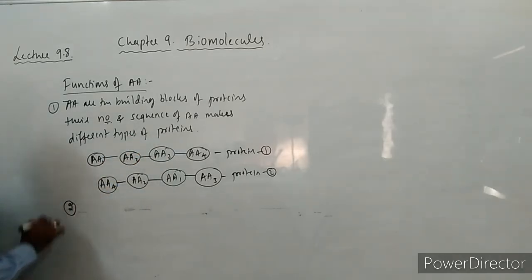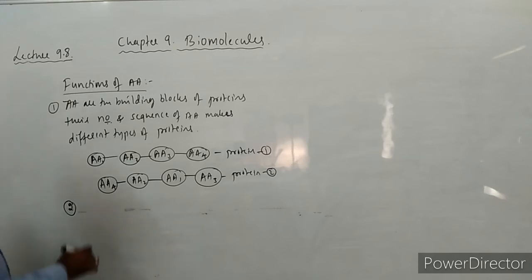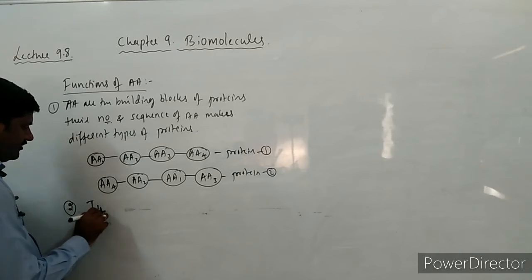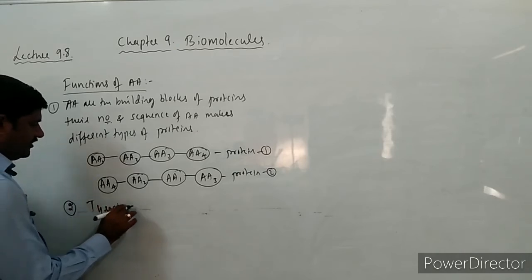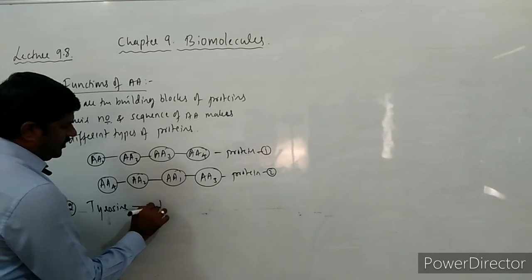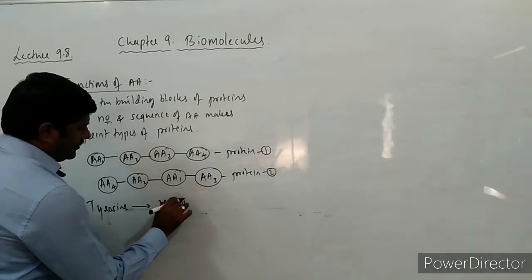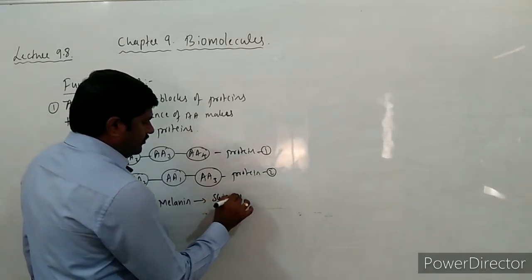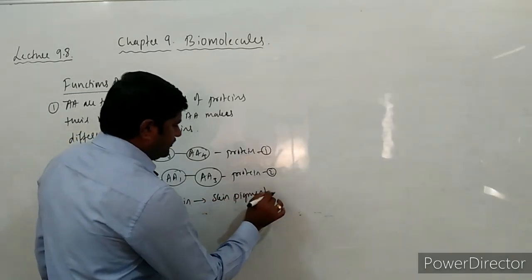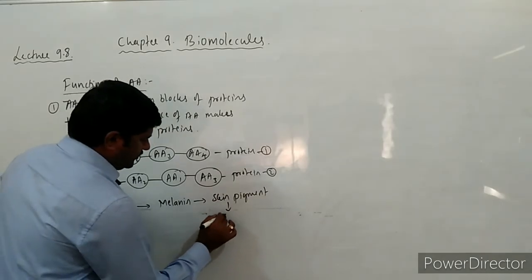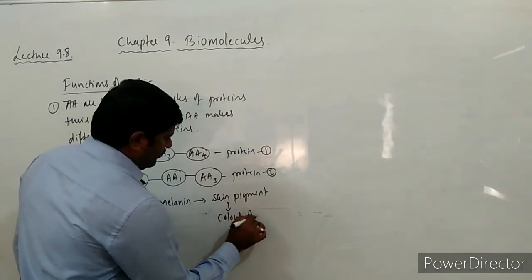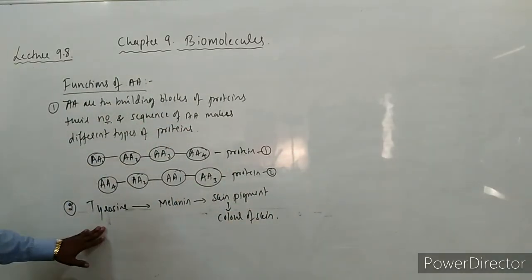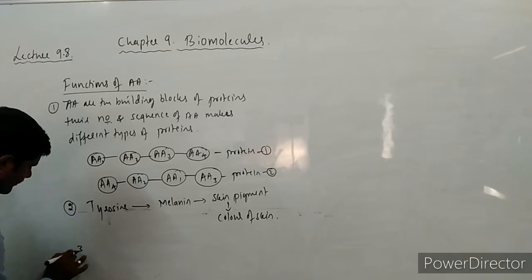So this is the first function of amino acids. One of the amino acids, tyrosine, forms melanin, which is a skin pigment and is responsible for the color of skin. So this is the second function of these amino acids.